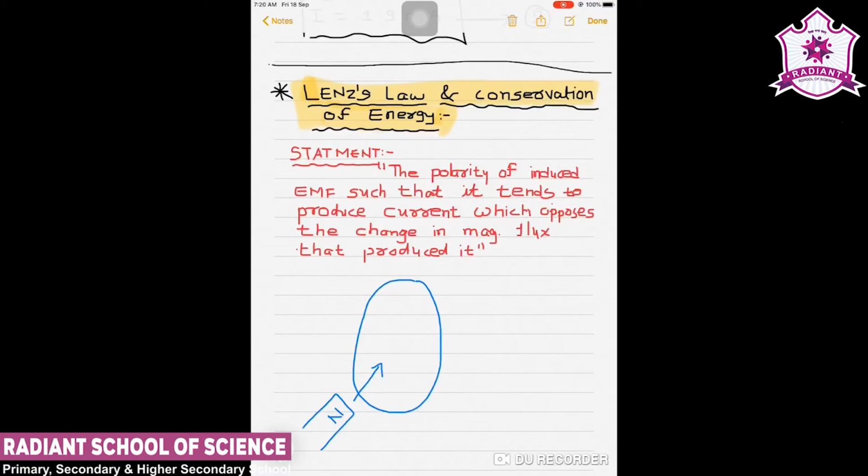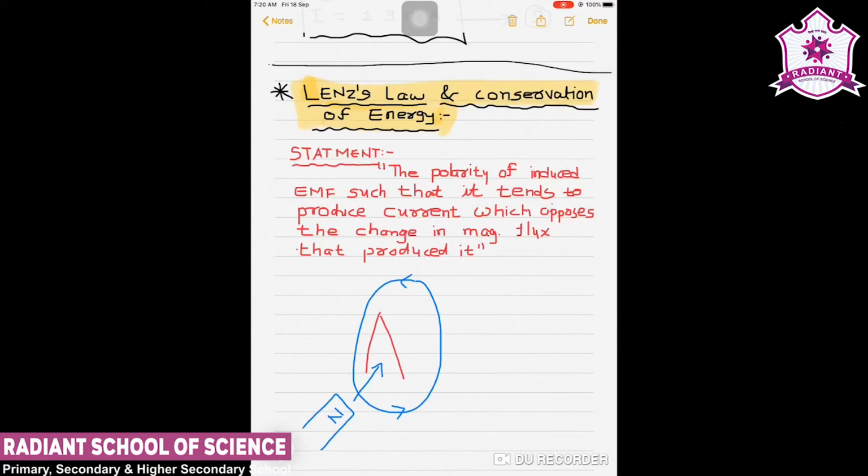Now as per the statement, there should be current in it in such a manner that it opposes the magnetic flux that produced it.